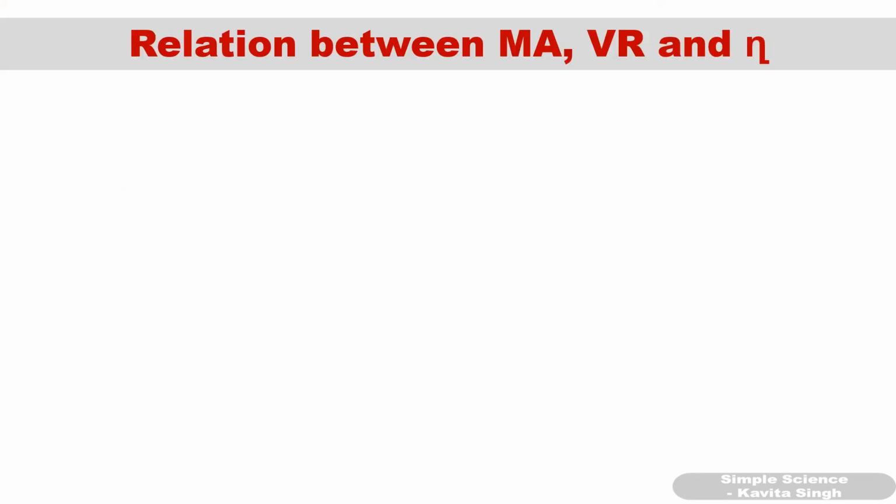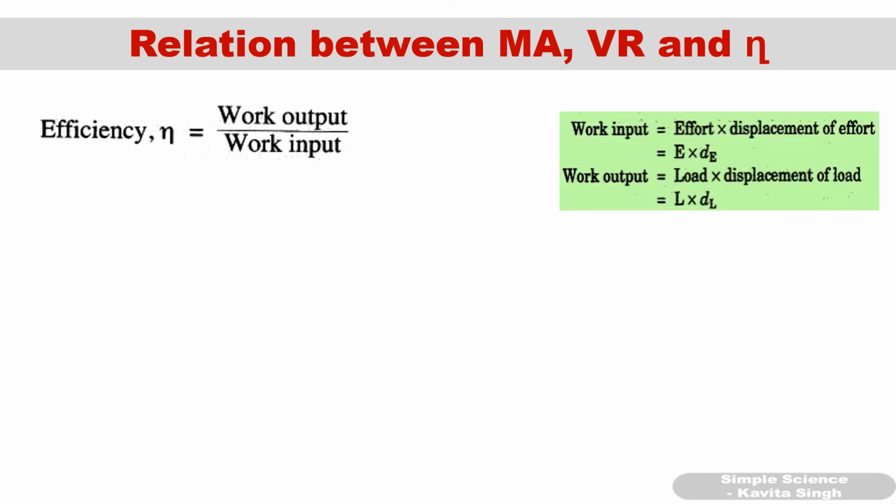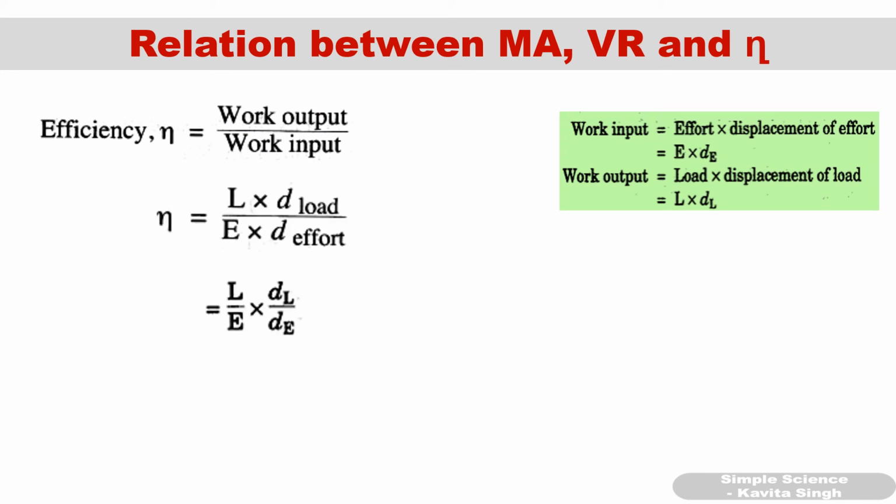Okay. Now what is the relation between MA, VR and eta? That efficiency symbol is eta. Now you know that efficiency is equal to work output upon work input, and you also know that work input is effort into displacement of effort and work output is load into displacement of load. So just substitute these values. Work output is L into displacement of load, and work input is effort into displacement of effort.